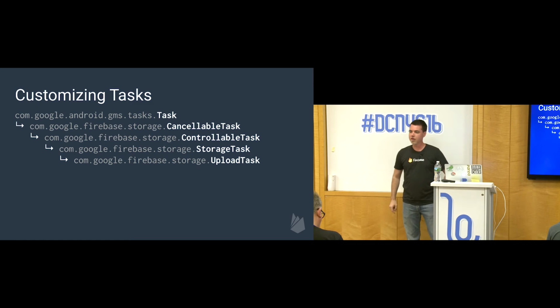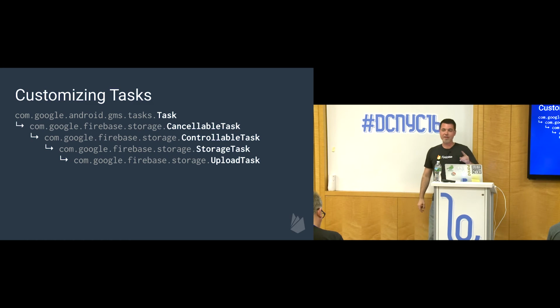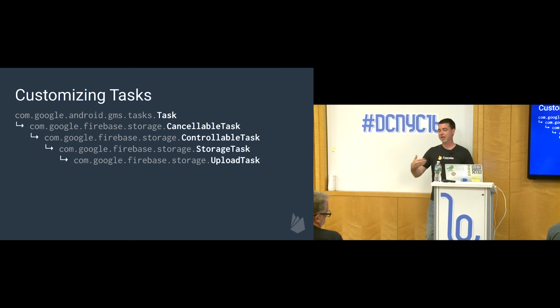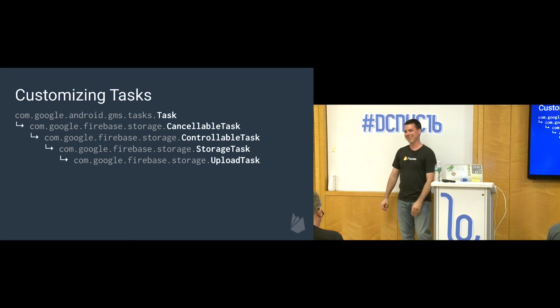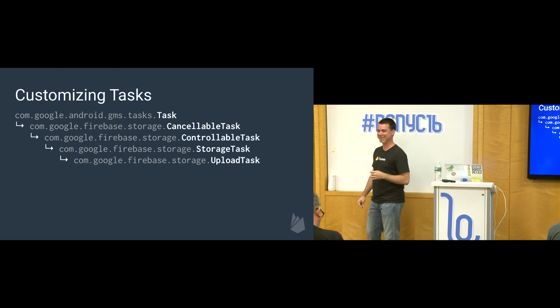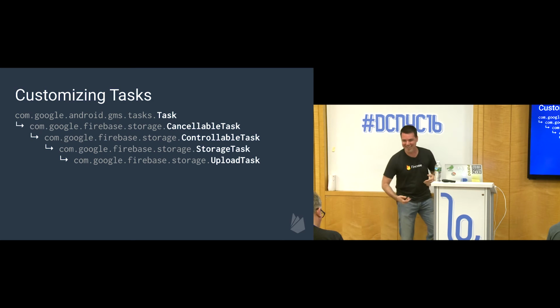Why is it called storage task? So storage task is the superclass of both upload task and download task. So that gives you the ability to listen to progress. So it should be like progress task. They called it storage task. I don't know. This is like the actual class hierarchy. I would have named it differently if I was building it, but I don't get to build it.